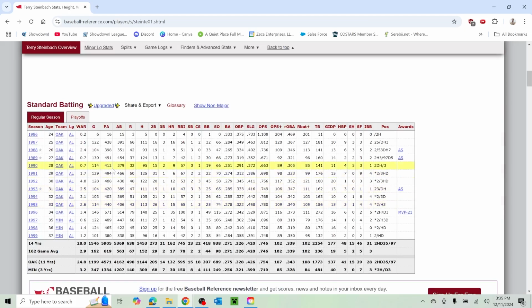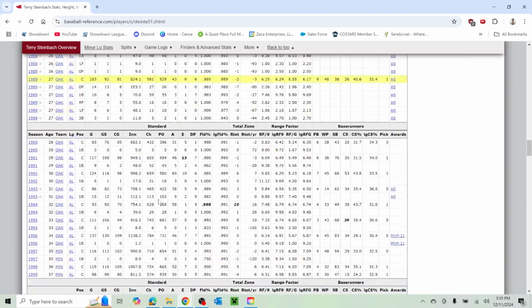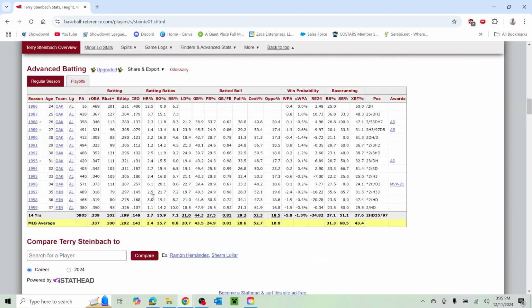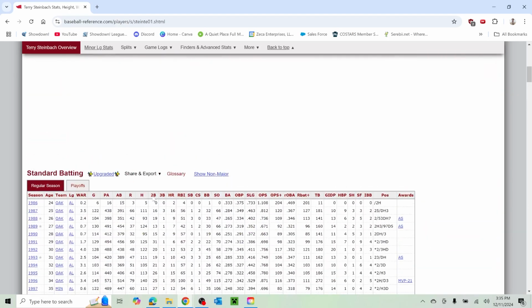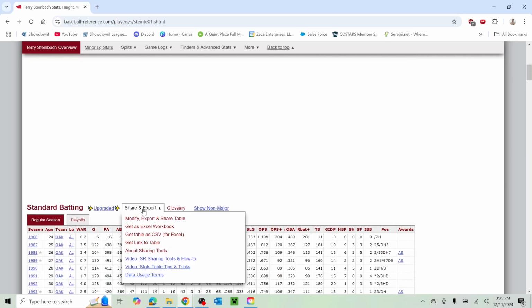Catcher, first baseman, long time with Oakland, a little bit of time with Minnesota towards the end. He was an all-star this year. Good season. Looks like below average hitting-wise, but let's check his defensive metrics. I think I went too far. Did I go too far? Oh, there we go. Oh. He was a negative defender this year. How did he make the All-Star game?